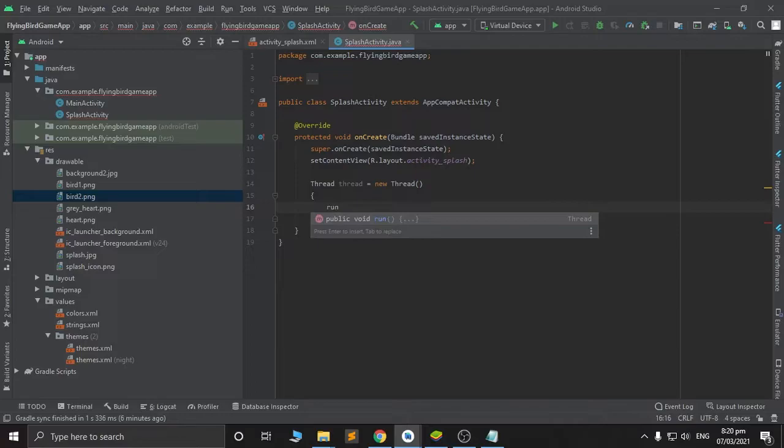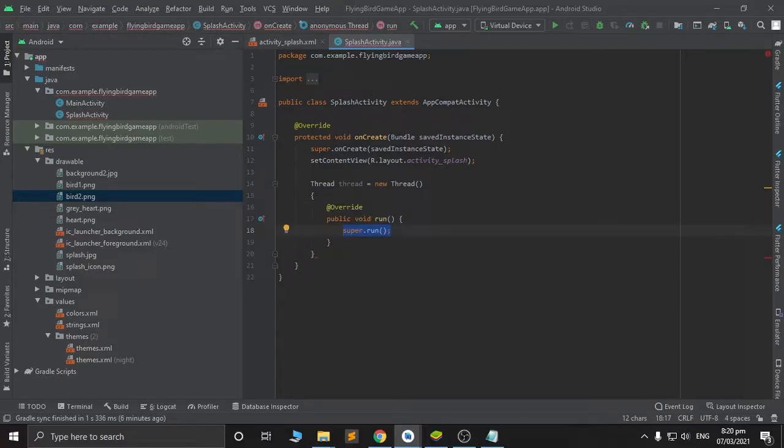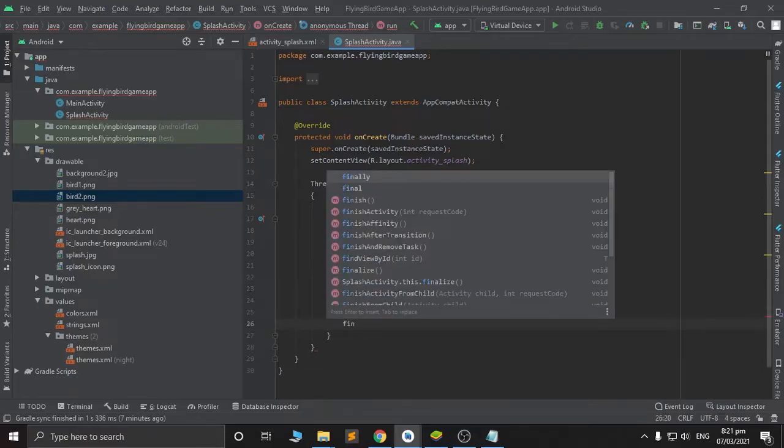Then the runnable void. Let's erase this super class. Then let's put try catch. Try, then catch. In the catch, we'll type exception E. Then we'll type finally.